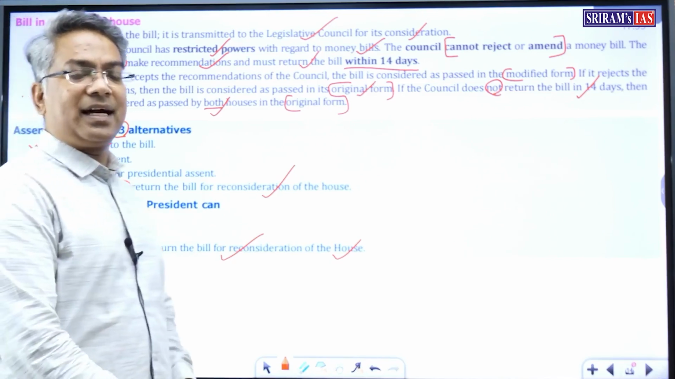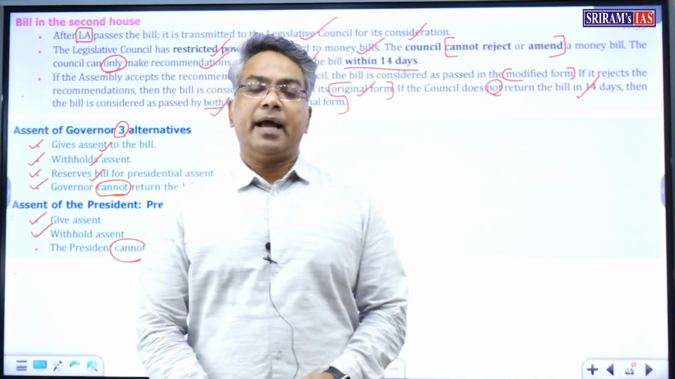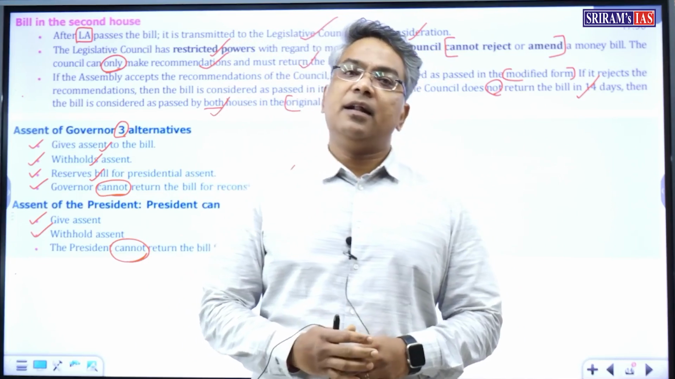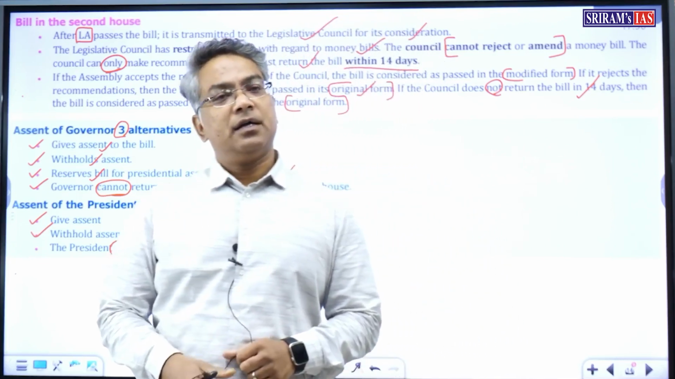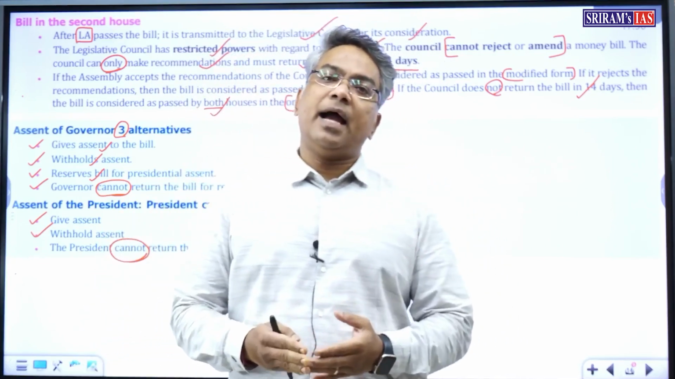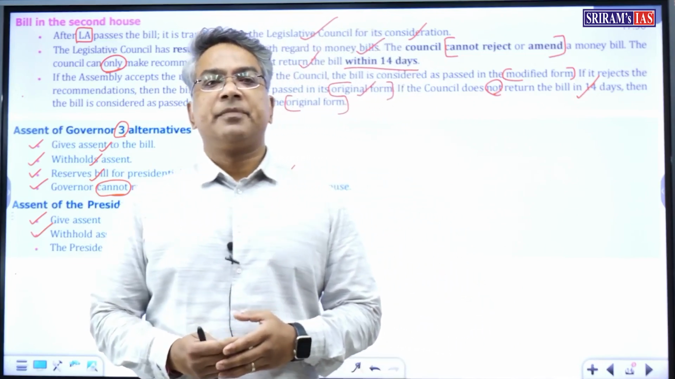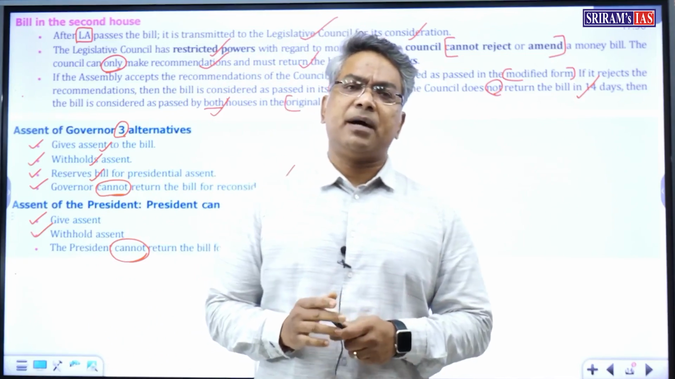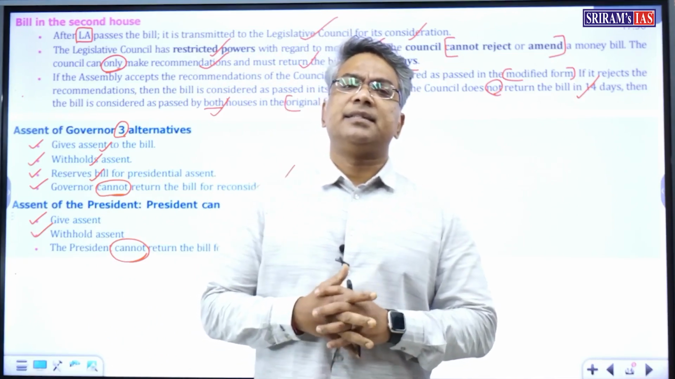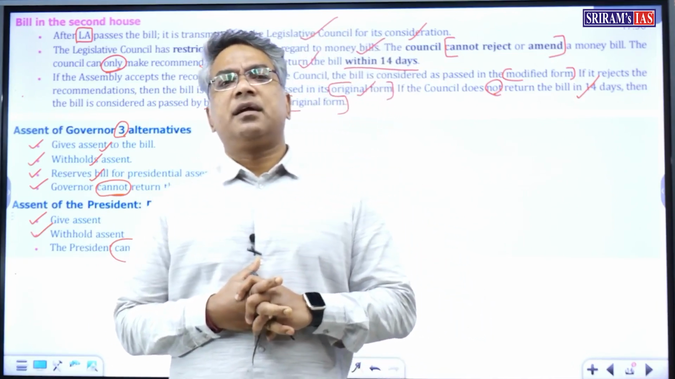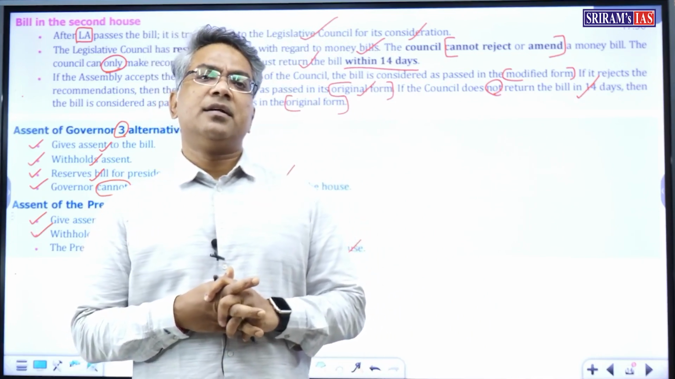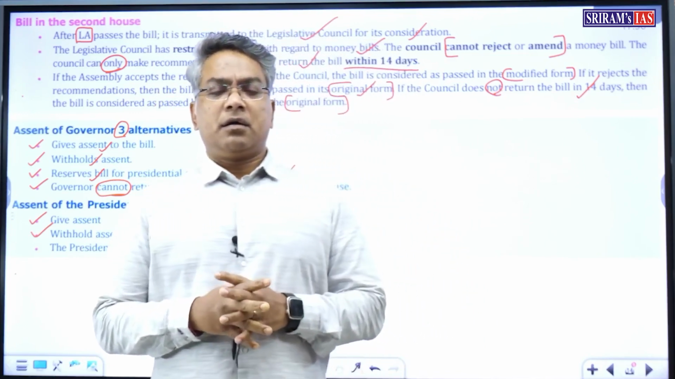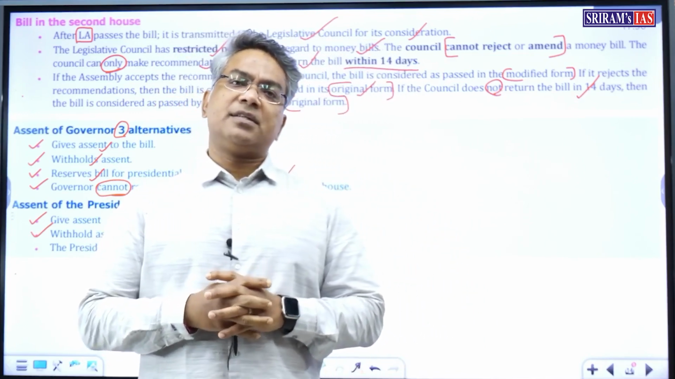So this is regarding the ordinary bill and money bill, that is, the power of the Governor regarding the assent to the ordinary bill and money bill. Once the state bills are repassed by the state legislature, the Governor must give his assent. So this is regarding Article 200, the power of the Governor to give assent to the bills.